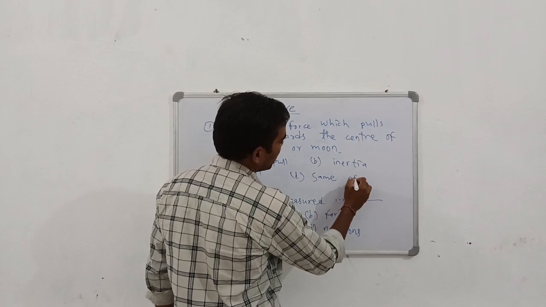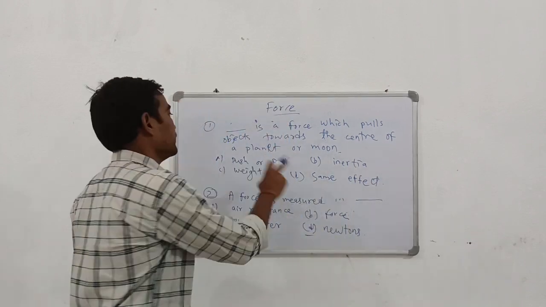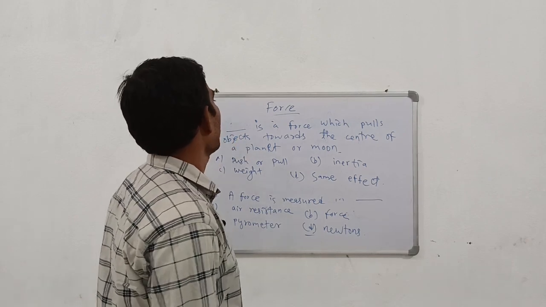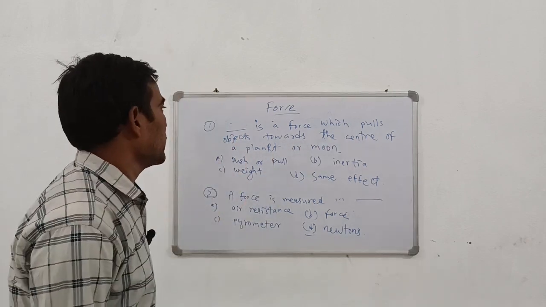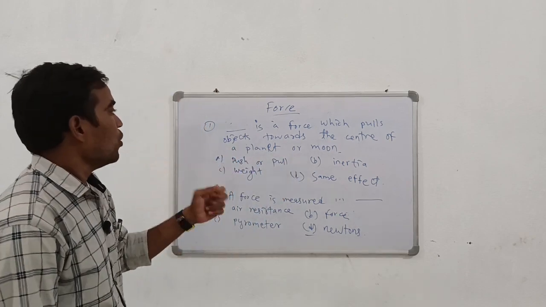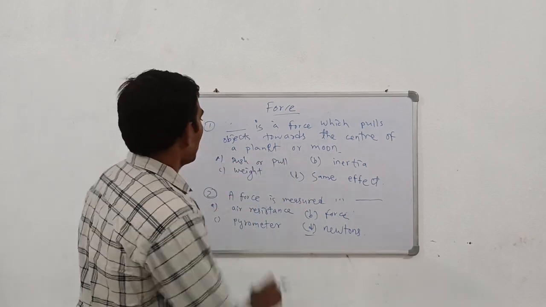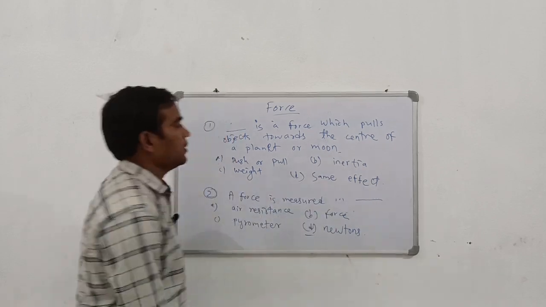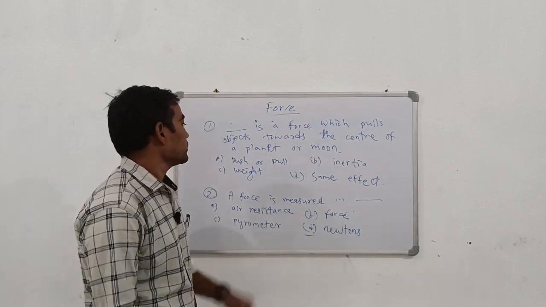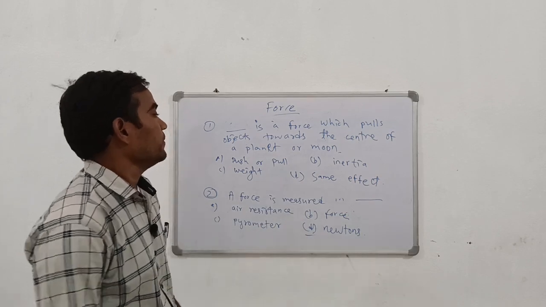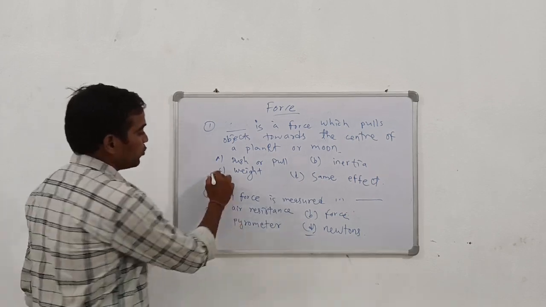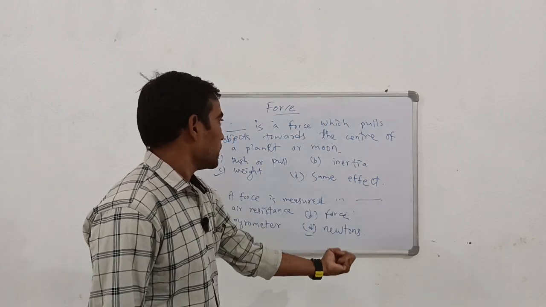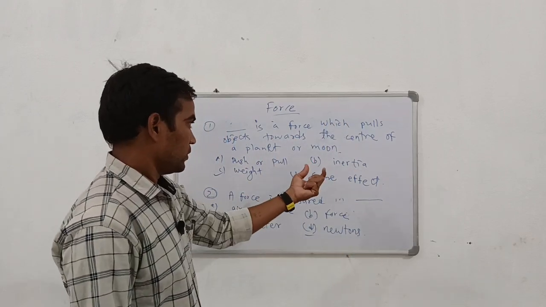So which one is the correct option from these four? Yeah. The correct one is weight, because weight is a force which pulls objects towards the center of a planet or moon.